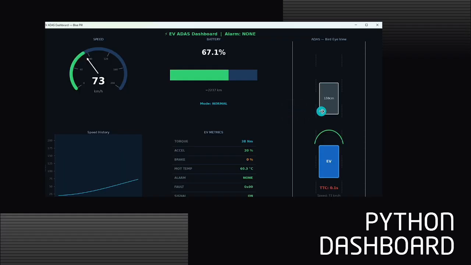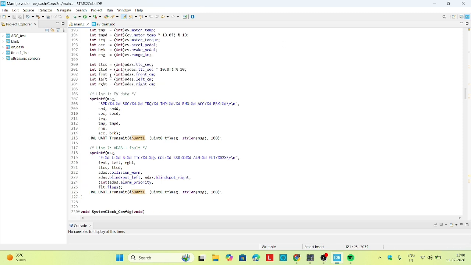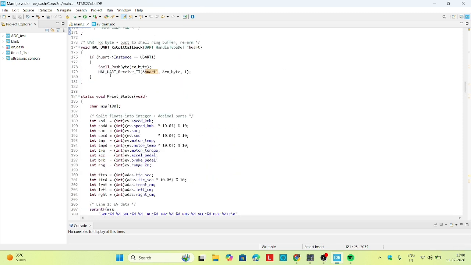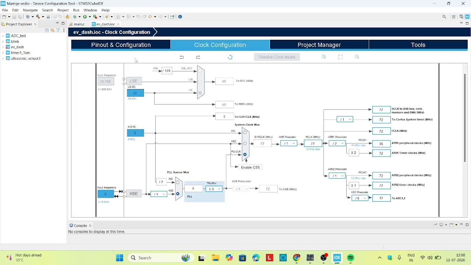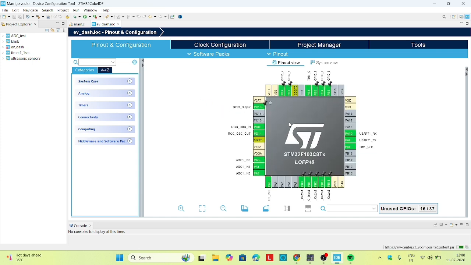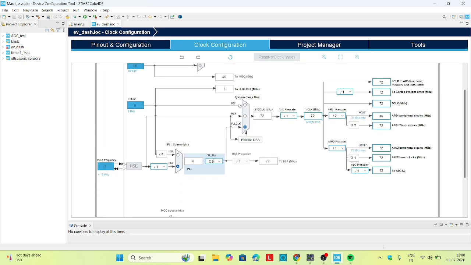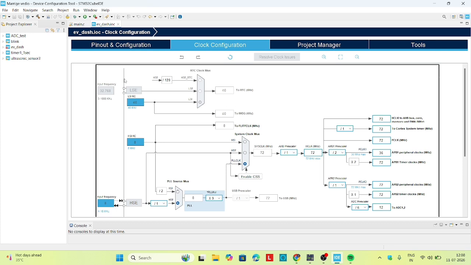And this is the Python dashboard. It is the final overview, the final demonstration slide of our dashboard system. Let me show you the final demonstration of my project. This is the main.c where we included all those files and initialization all occurs here. And this is the IOC file, our pin configuration. This is the configuration of pins for STM32. And this is the clock configuration where we used these in UART and ADC modules.